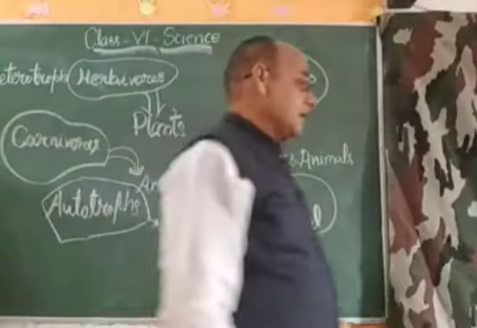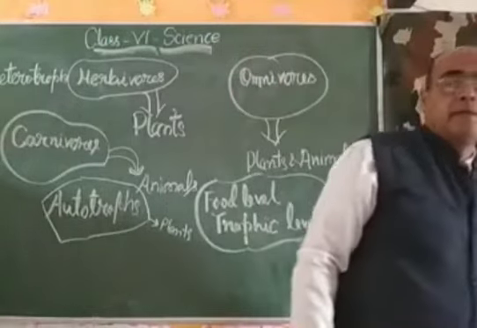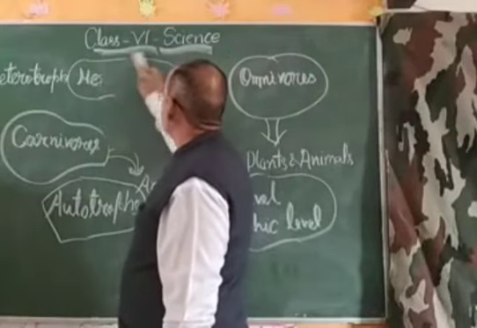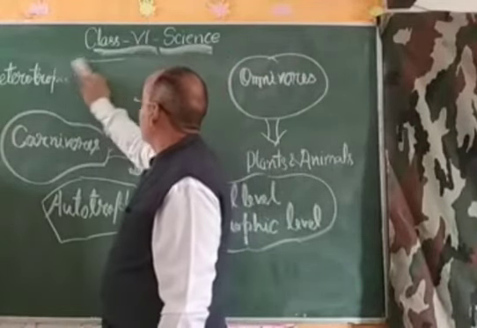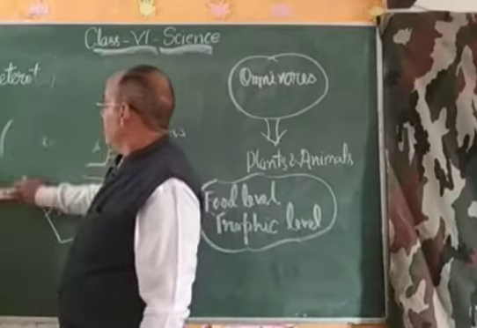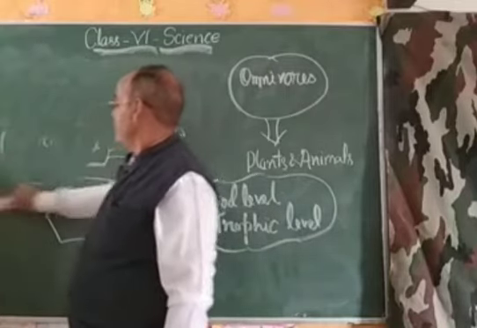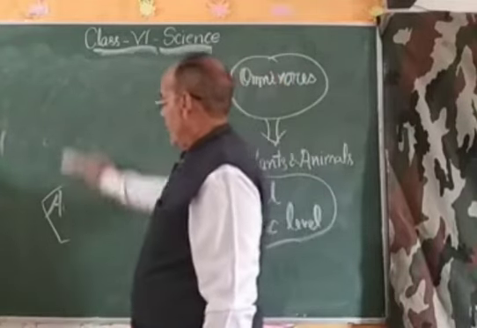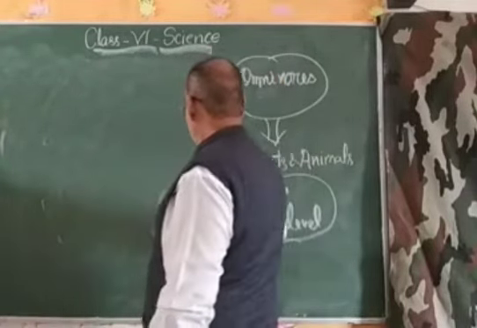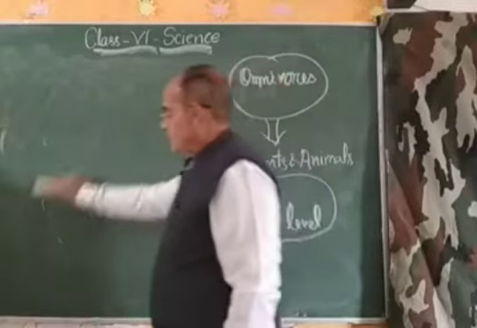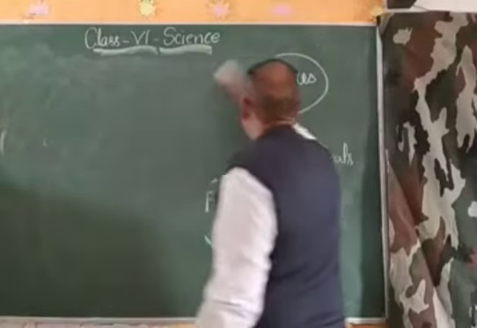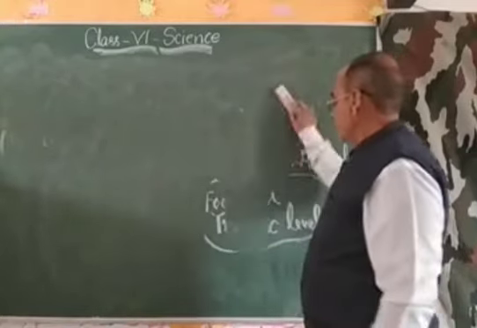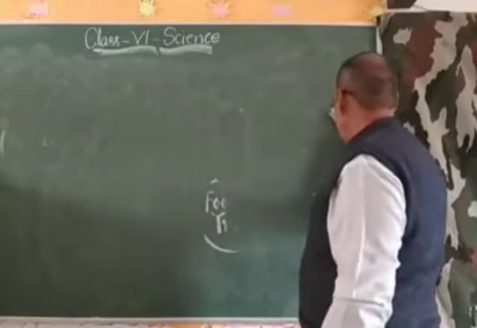And dear students, come to the next topic, that is the food chain. In the food chain, you will learn the dependency of the food of an animal, of an organism, on another organism, and this dependency is called the food chain.